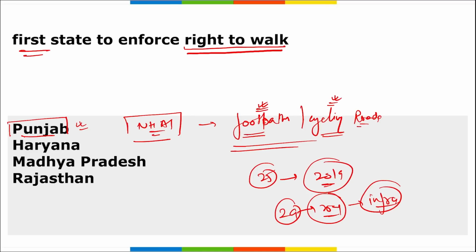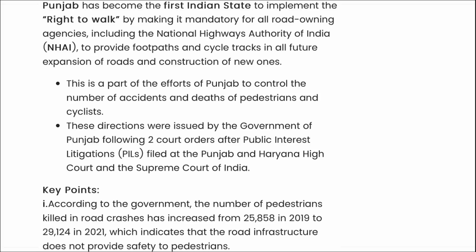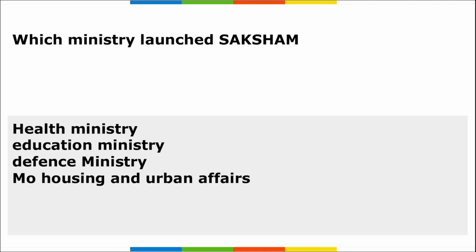that those roads should contain footpaths as well as cycling routes. Who is the Chief Minister of Punjab? Bhagwant Singh Mann. Which party is he from? It is the Aam Aadmi Party. Next, here you can see Punjab became the first state to enforce the right to walk. Next question.